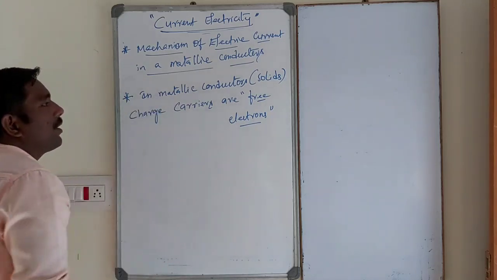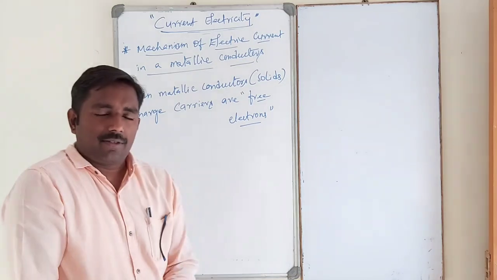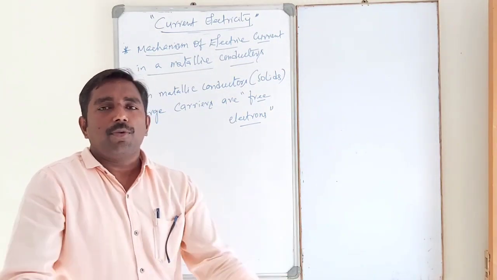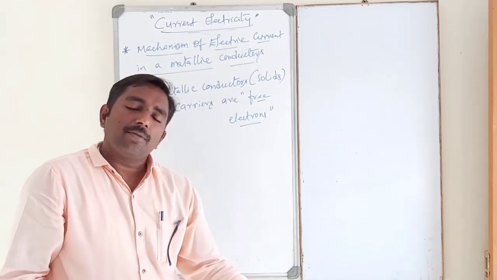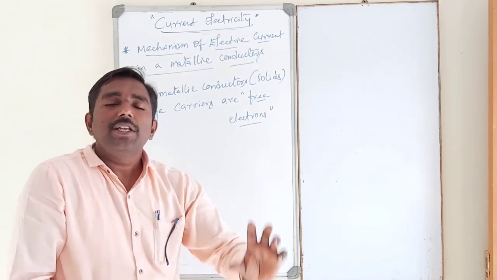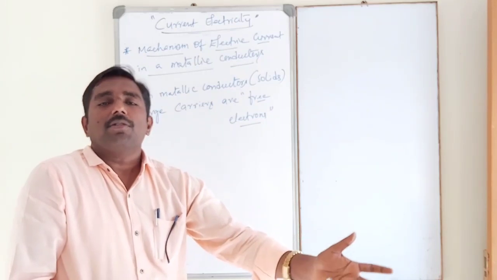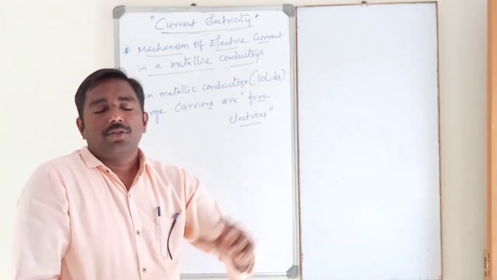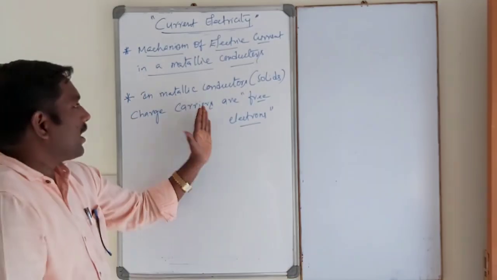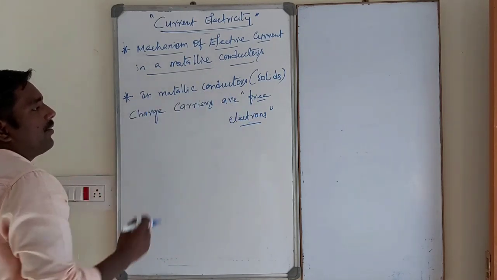This is a very important one-mark bit. In the case of solids, atoms are strongly bonded to each other. However, inside the atom, the outermost electron, the valence electron, is loosely bound to the nucleus. We already know these free electrons conduct electricity. So the free electrons or valence electrons conduct electricity in metallic conductors, that is solids. In metallic conductors, charge carriers are free electrons.